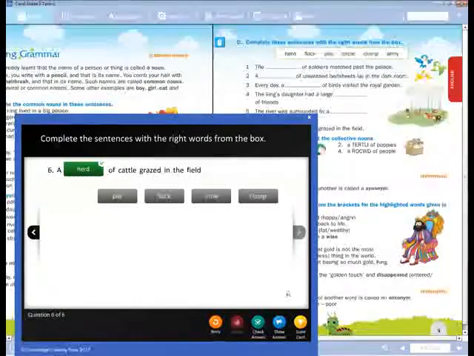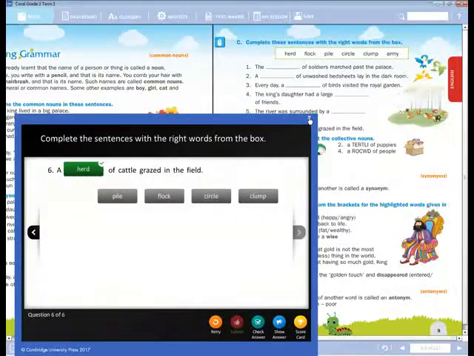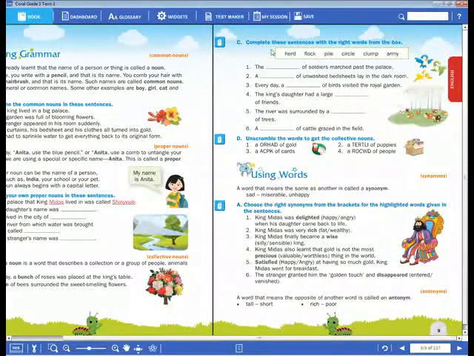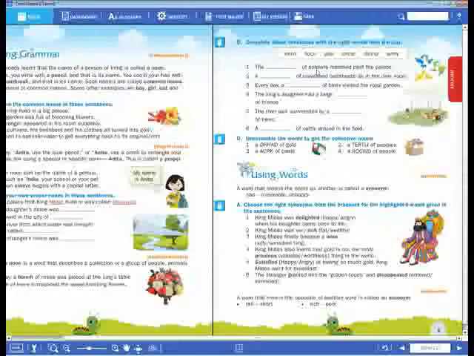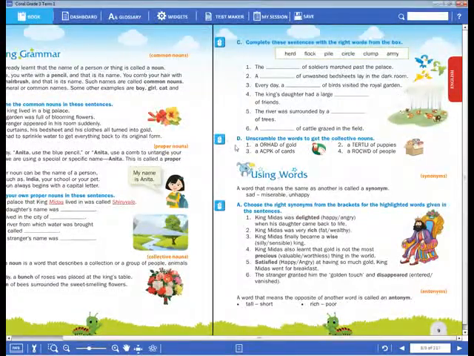Okay, dear children. So now next. Our fill in the blanks has been completed. Everyone should learn these blanks, the collective nouns of those related nouns. Along with that, I will give you a few more also, dear children. You should learn the collective nouns today, as soon as we have the self-assessment test. Okay. Now next, unscramble the words to get the collective nouns.